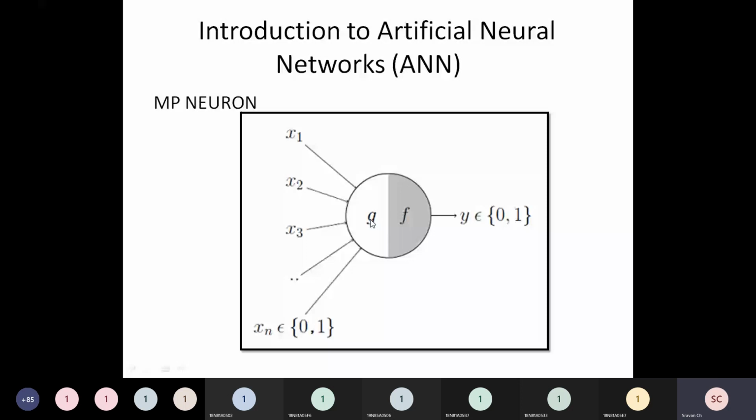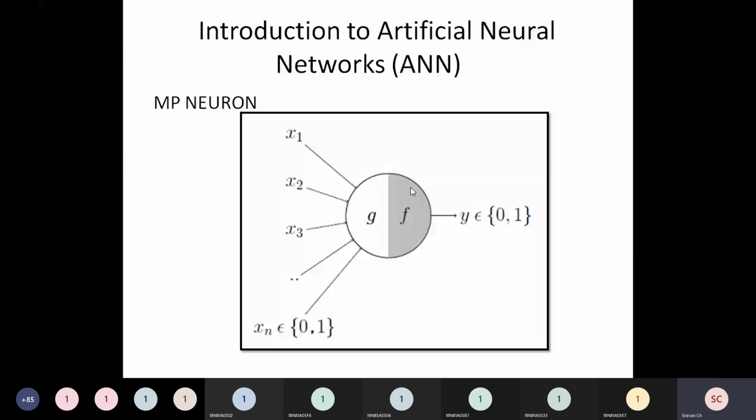g is a function which is applied on these inputs. Now what is f? f is again a function on g. f is a function on the output of g. g itself is a function on inputs x1 to xn. f is a function on g.